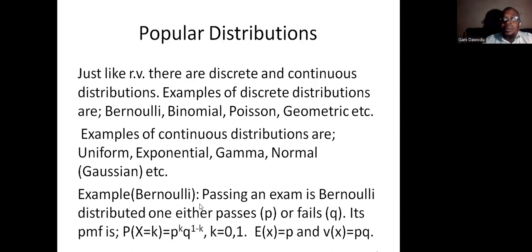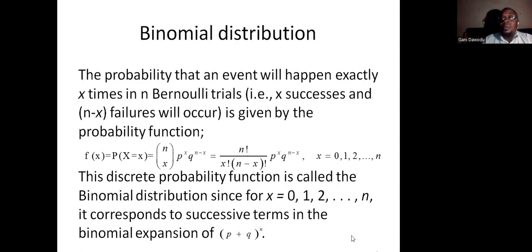Starting with the Bernoulli, so far the easiest, commonest. This is its PMF. Its expectation is p and its variance is pq. Binomial. Why binomial? In the binomial expansion of (p plus q) raised to power n, this is exactly what we get, and this happens to be the PMF of the binomial distribution. Its mean is np, and its variance is npq.